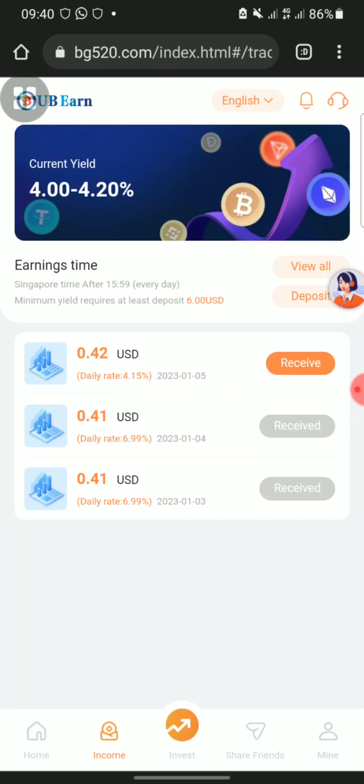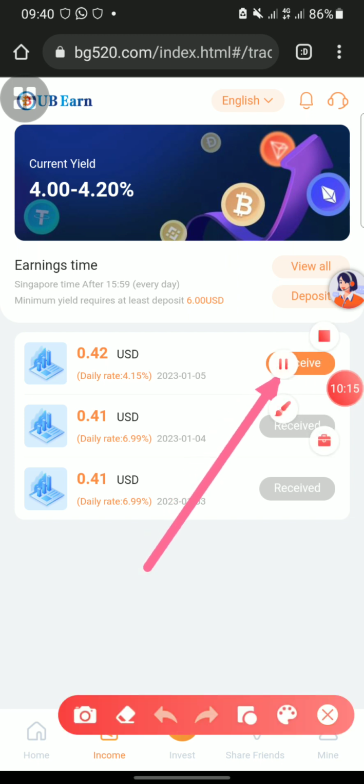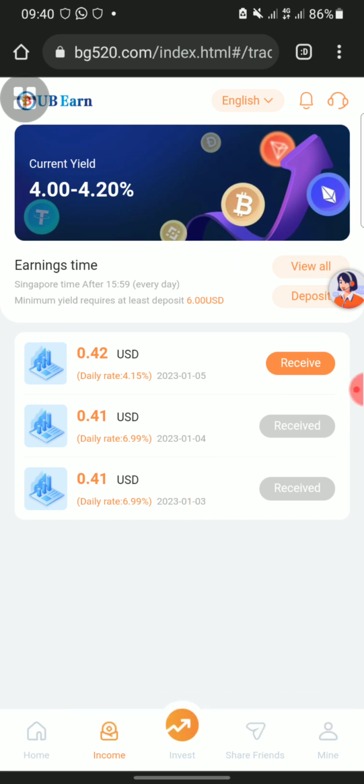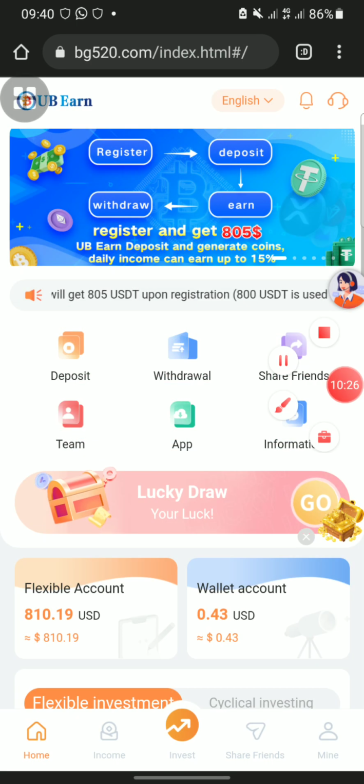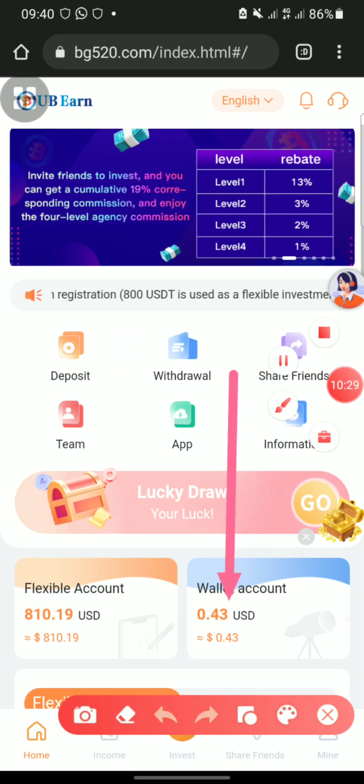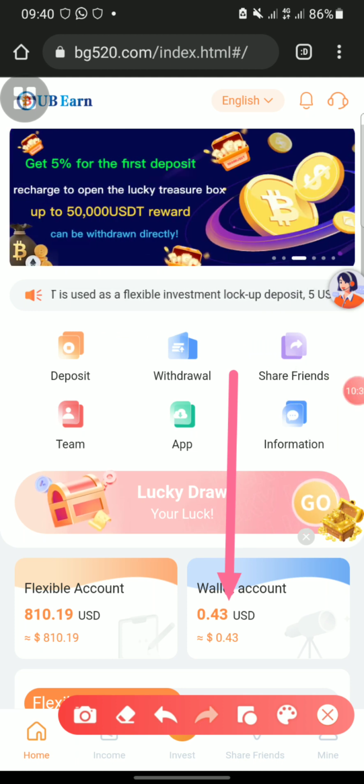After 24 hours, I'll get my, okay, you can see my payment already. I don't even need to wait again. You can see now, I'm able to withdraw 0.42 USDT. When I click on it, you can see it now comes to my balance here. It is now in my wallet account at 0.43.